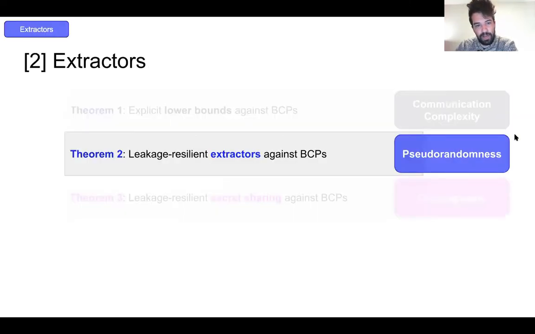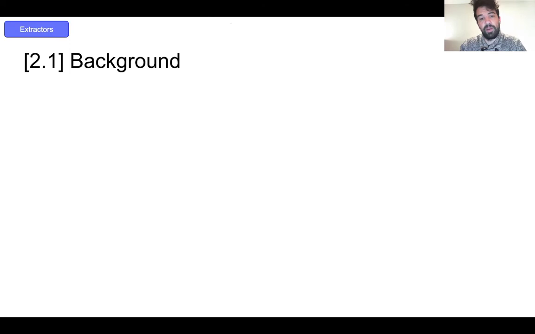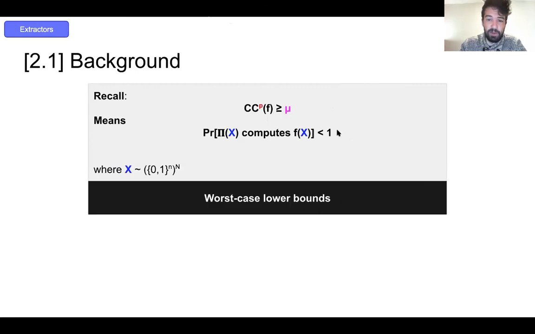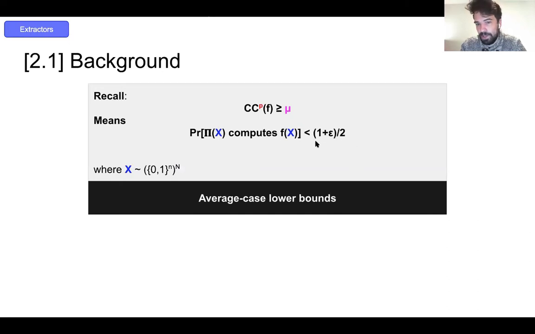Okay, so now we're ready to talk about our leakage resilient extractors. In order to start talking about extractors, we revisit the definition of the communication complexity of a function. Recall that the communication complexity of a function is at least mu if for any protocol that communicates less than mu bits, it computes f with probability less than 1. Okay, so these are exactly worst case lower bounds because of this one here. And so an interesting question is, can we extend our results to average case lower bounds, where here average case means replacing the 1 with 1 plus epsilon over 2, because there are trivial protocols that compute f with probability half.